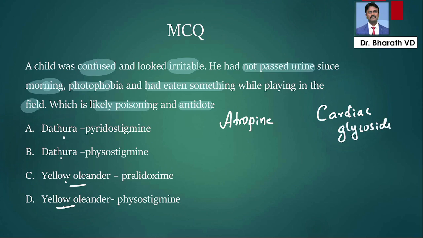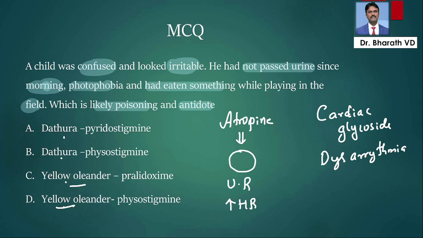So what is the problem with atropine-like drugs? Atropine-like drugs cause dilation of pupil, blurring of vision, photophobia. They cause urine retention, constipation, tachycardia, increase in heart rate, all those things. Cardiac glycosides cause arrhythmias, and they mainly cause GIT upset. They are not going to do anything with the vision. So since they have given the vision problem, then urine retention, I will go for Datura.